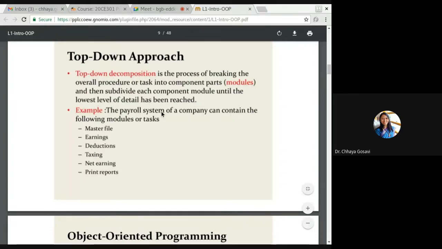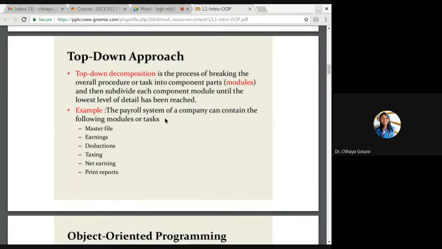Examples: a payroll system of a company can contain the following modules or tasks. Payroll system, I have to pay my employees. What does it need? A master file with the attendance of all employees, how many days they were present throughout the month or whether they have taken leaves, paid leaves or earned leaves.